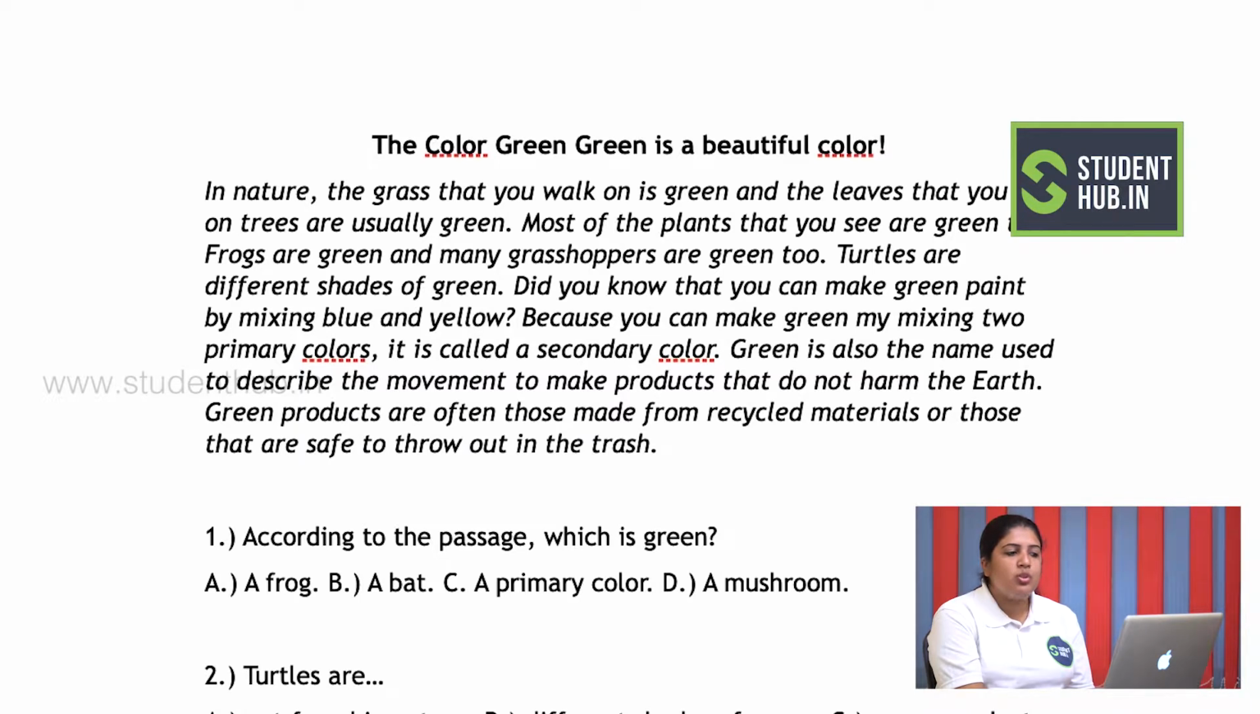Green is also the name used to describe the movement to make products that do not harm the earth. Green products are often those that are made from recycled materials or those that are safe to throw out in the trash. When you read this passage, you would be able to see the questions given to them.